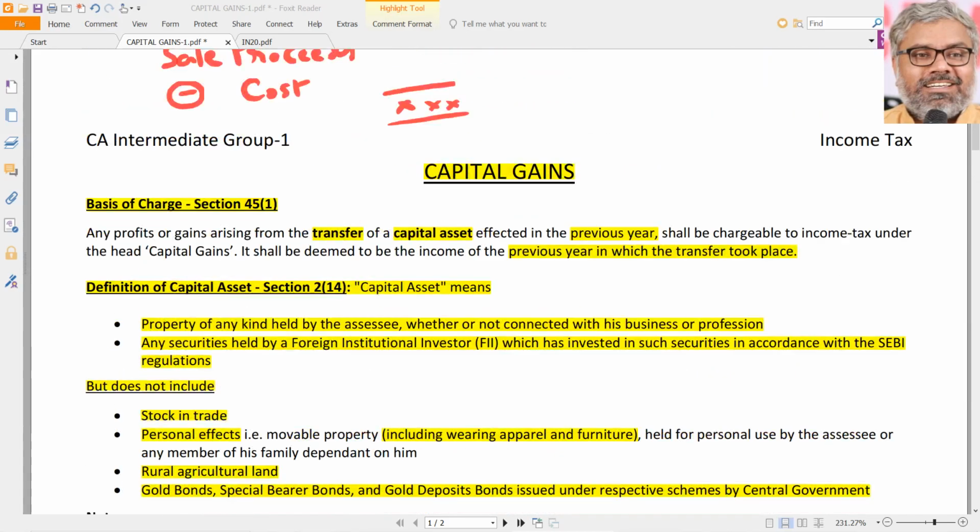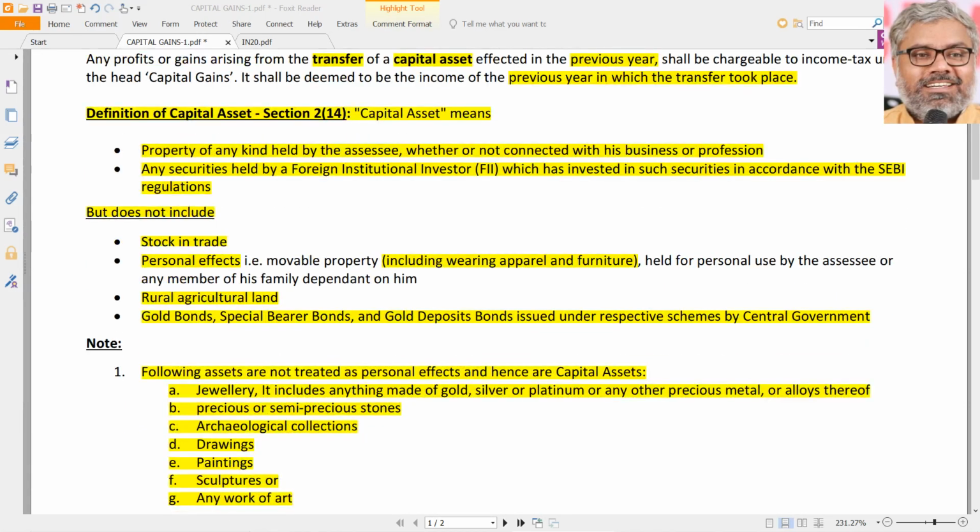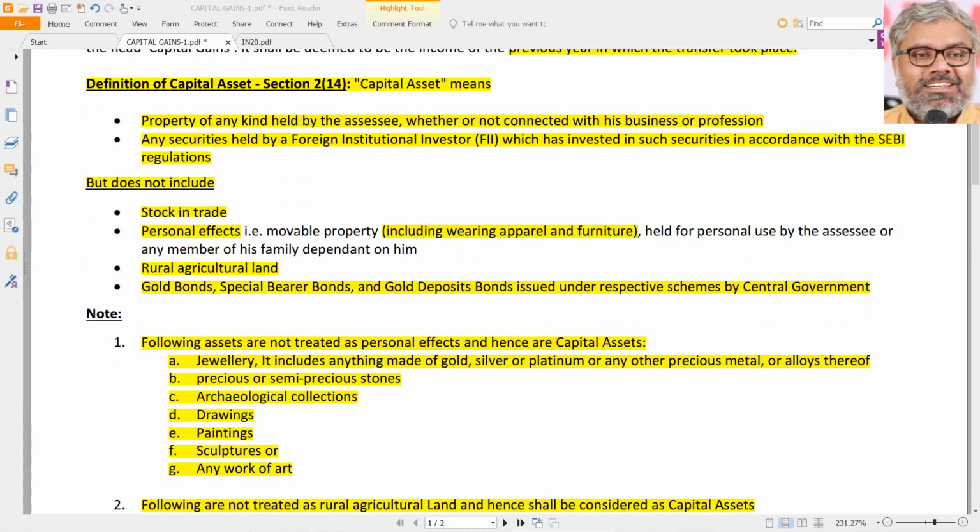Only those bonds which are specifically excluded from the definition of capital assets will not be considered capital assets, which means if they are transferred or sold, no tax is payable on them. That is completely excluded from the definition of capital asset and from the purview of the head of capital gains, naturally.